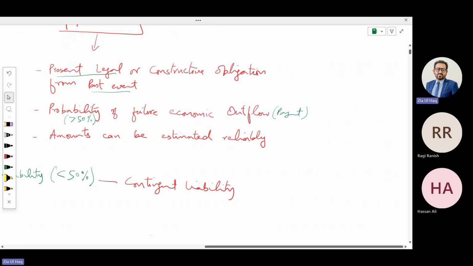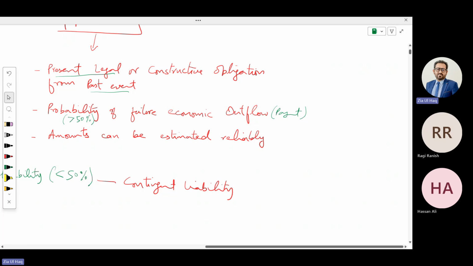What is constructive obligation? Legal means according to law, imposed on the company. Constructive means the company has itself created the obligation. The company has itself created the obligation. Suppose the company is providing a warranty against its product. If the company is providing warranty, there are chances the company needs to pay the warranty claim.